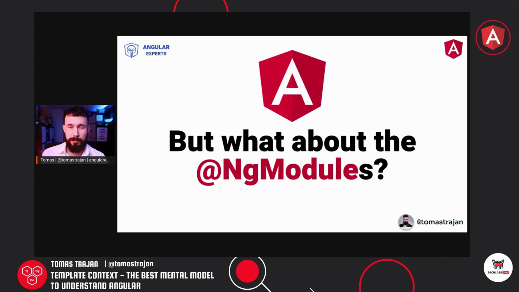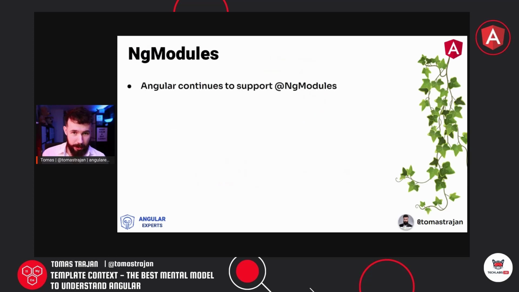So what about the NgModules, right? We could write our Angular applications very successfully of any kind of scale, like enterprise scale or smaller, more focused things. They serve us very well. They support all the use cases. So why are we making them optional, right?